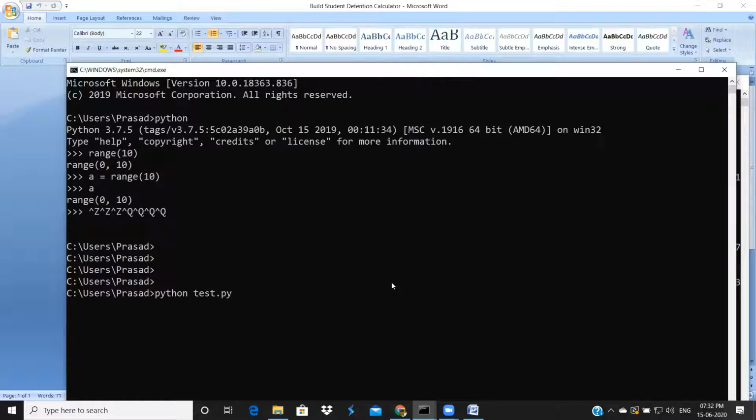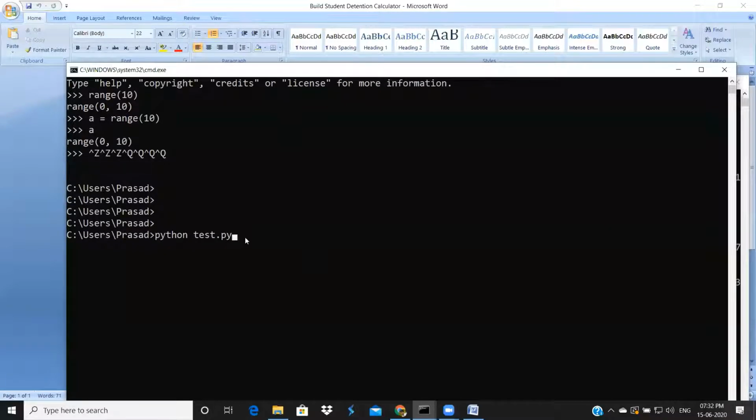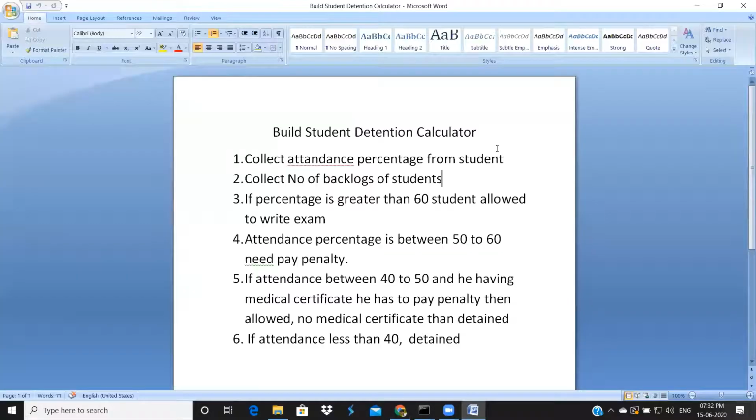The file name is not that, but let's assume you name this file test.py. When I execute this file, you have to ask a student for his attendance percentage, and you have to collect the number of backlogs of the student.